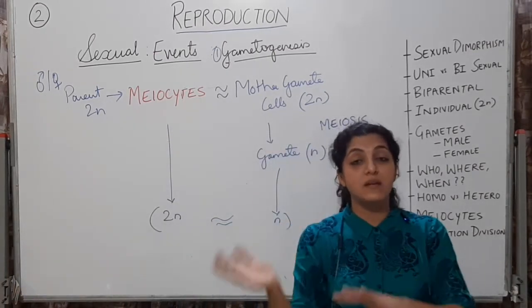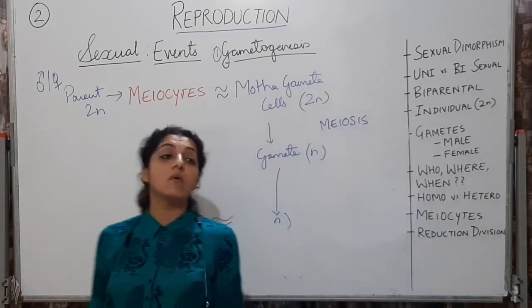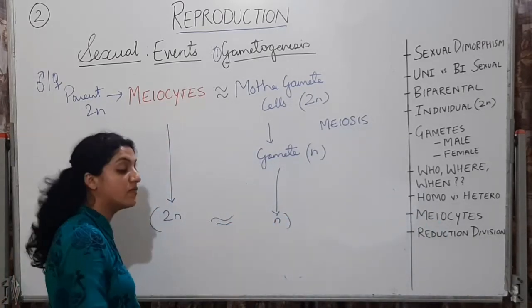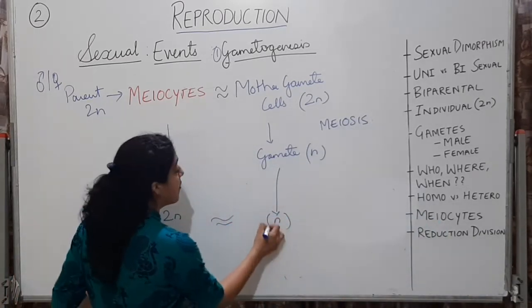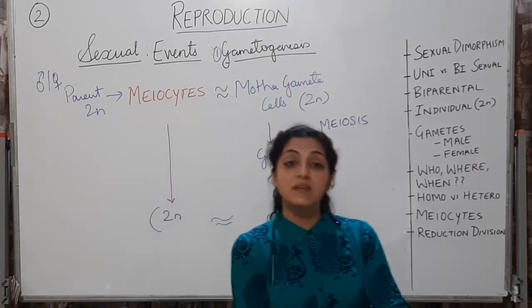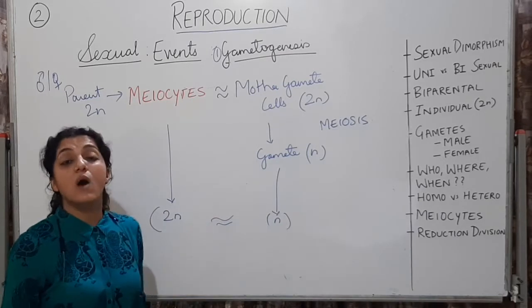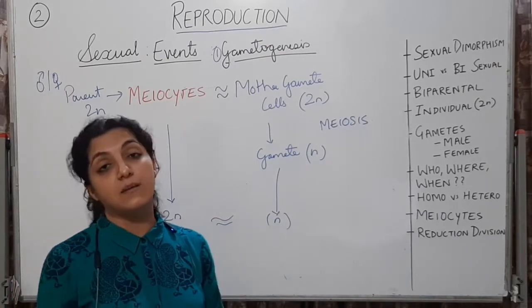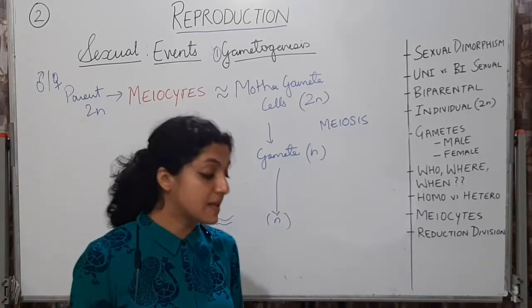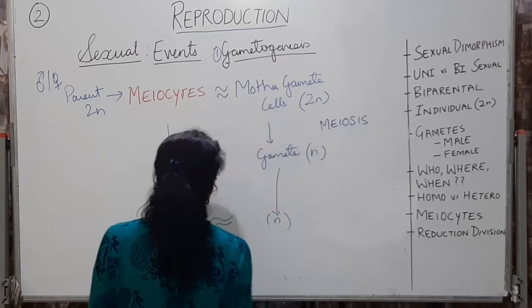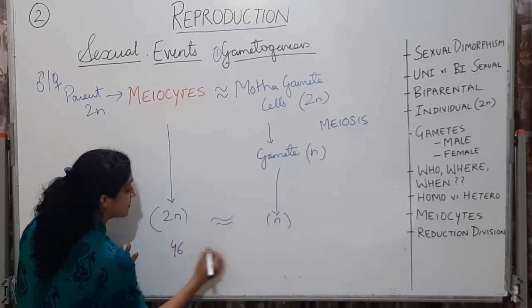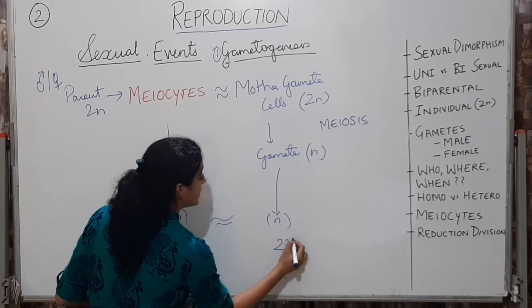The meiocyte will have double the number of chromosomes and the gamete will have half the number of chromosomes. Very important MCQs on these. You are given the chromosome number of the meiocyte and you are asked to write the gamete number. Taking human beings as an example, the meiocyte will be 46 and the gamete will be 23.